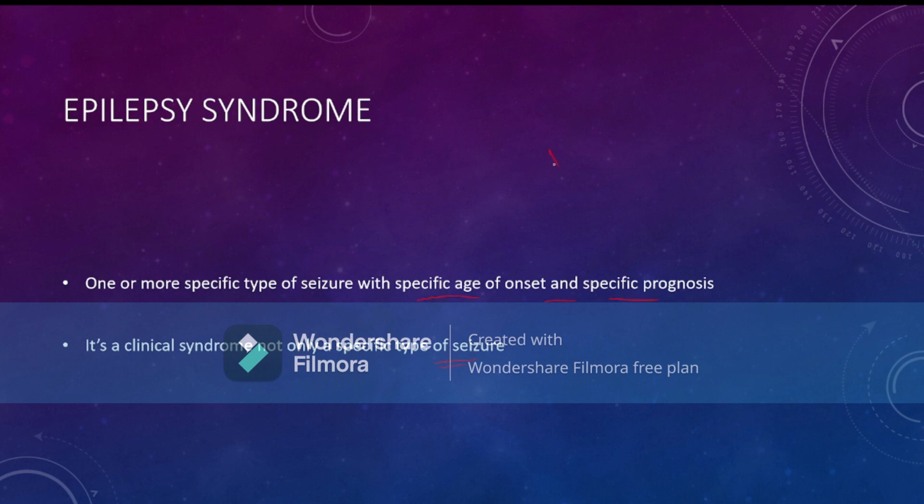If a child has only focal seizure without any other clinical features, then the child may not have epilepsy syndrome. So, if a patient has focal seizure with delayed developmental milestones, then the child may be suffering from Dravet syndrome or other conditions. So, epilepsy syndrome means there is a specific time of onset of seizure, specific type of seizure, or specific age of onset of seizure, and specific prognosis. Along with that, other specific clinical features may be present.